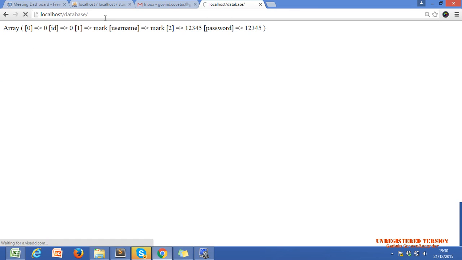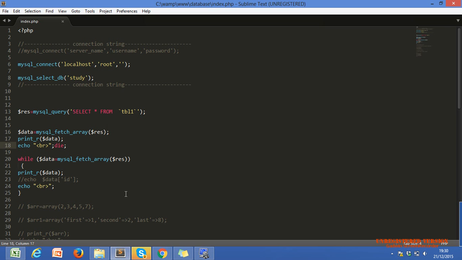Now, this die is also a predefined function or keyword of PHP, meaning our PHP script just stops here, and the rest of the lines will not execute whenever die executes. We use die and echo for debugging our data.